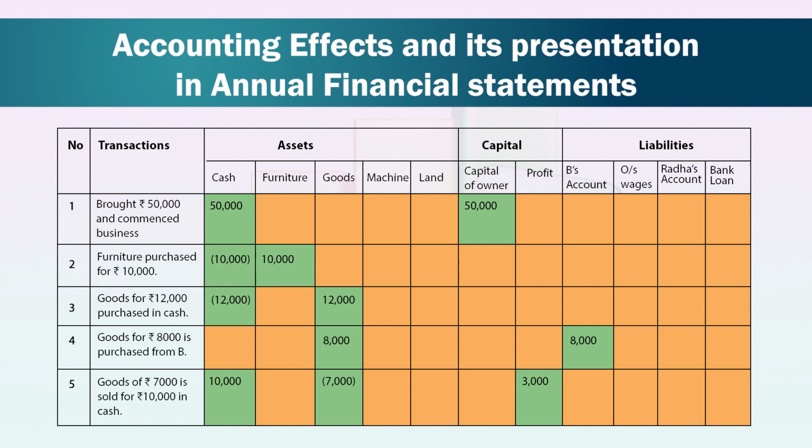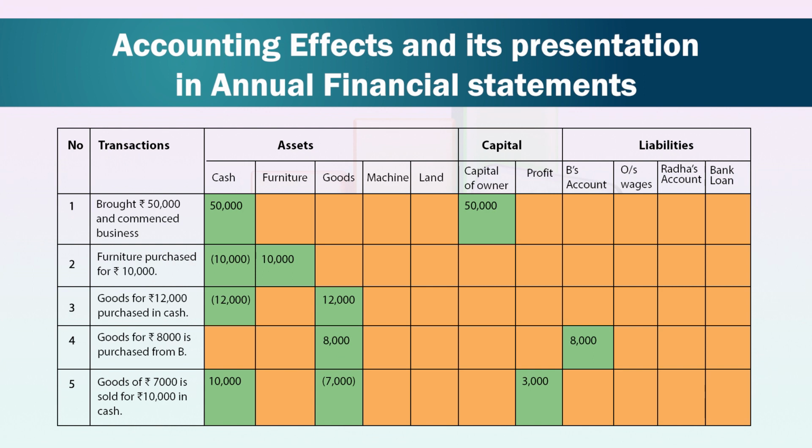Now, the second transaction is furniture purchased for rupees 10,000. Furniture, an asset of the business, is increasing, whereas the other asset, that is cash, is decreasing by the amount of 10,000. Third transaction is goods for rupees 12,000 purchased in cash.